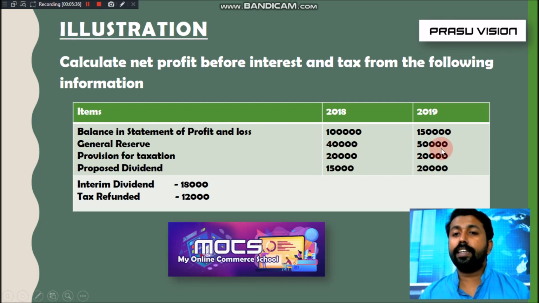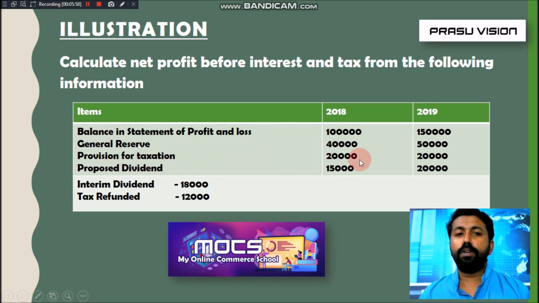That is the increased value. So how will we find it out? Current year value minus previous year value is the amount transferred to general reserve. So we will find the value of general reserve transferred by deducting 50,000 minus 40,000.